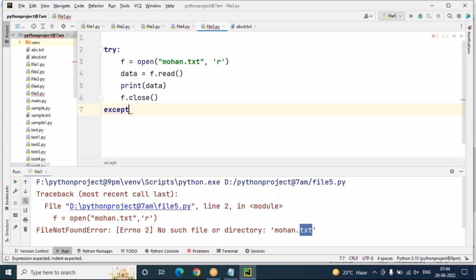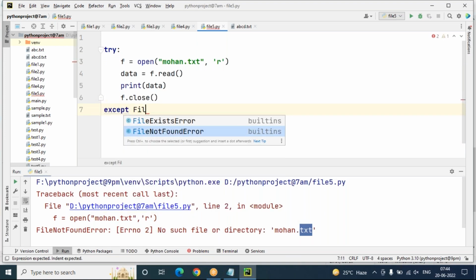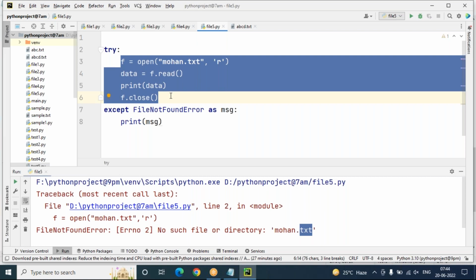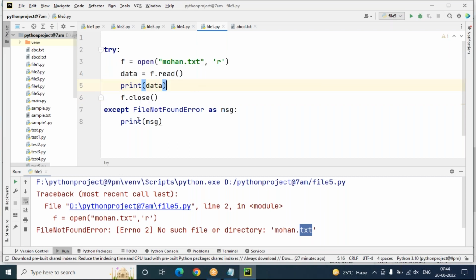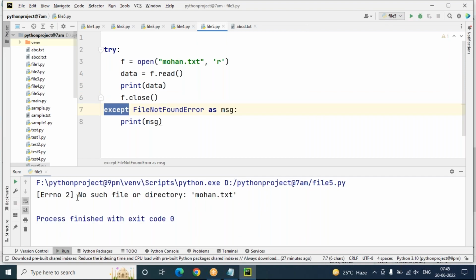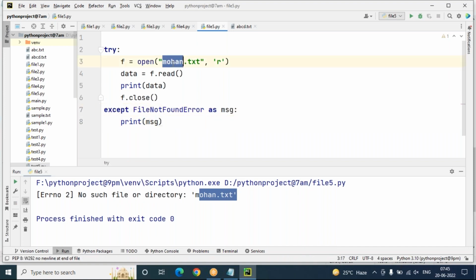Except block. My class name is FileNotFoundError as message. You already know this from my previous examples, which we discussed at the time of the exception handling mechanism. Whenever we execute this code, if any exceptions or errors are there, the except block will automatically handle that exception. Clearly it is saying no such file or directory mohan.txt, except FileNotFoundError as message. If the file name is already there, then it will read the data and store it here.